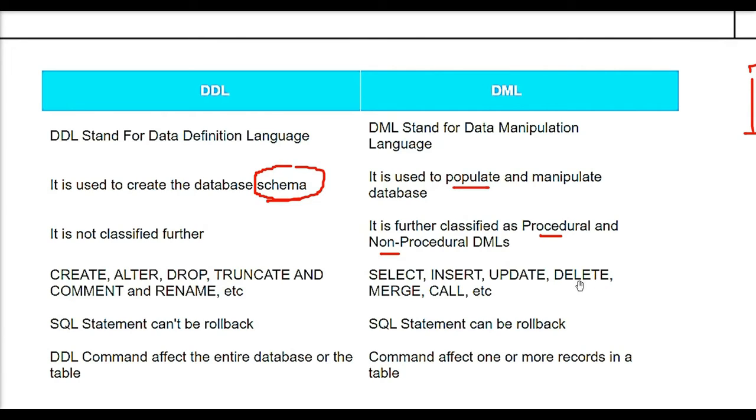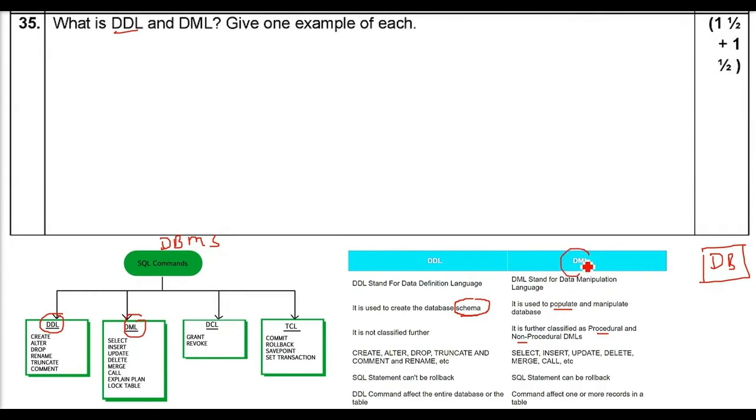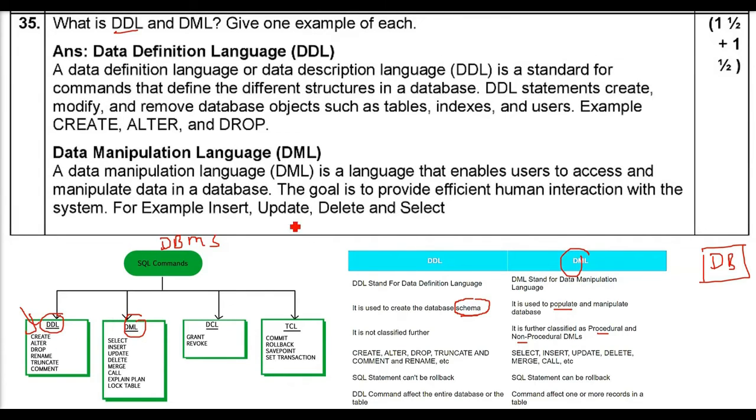One more thing is that a DDL SQL statement cannot be rolled back. Rollback means if you have come to a certain point, you cannot go back. In DML, an SQL statement can be rolled back. This can be done. DDL commands affect the entire database. Please remember it, the database entirely or the table. DML commands affect one or more records only, that is rows.